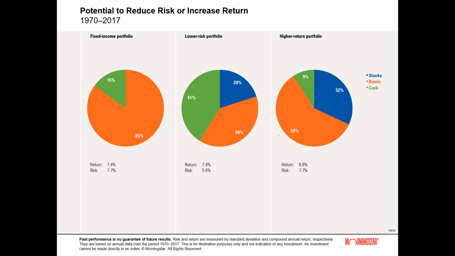About the data. Stocks are represented by the Ibbotson Large Company Stock Index. Long-term government bonds are represented by the 20-year U.S. government bond, intermediate-term government bonds by the 5-year U.S. government bond, and cash by the 30-day U.S. Treasury bill. Bonds represent an equally weighted portfolio of long-term government bonds and intermediate-term government bonds. All portfolios are rebalanced annually.